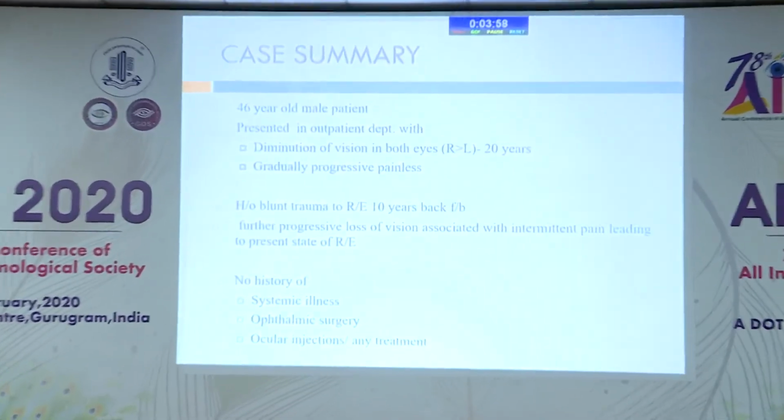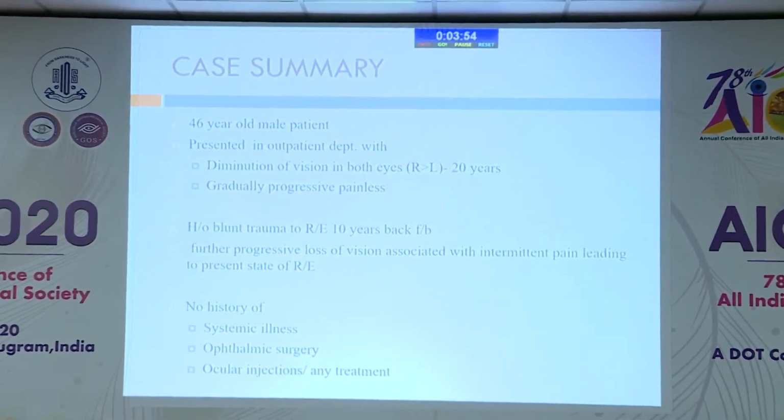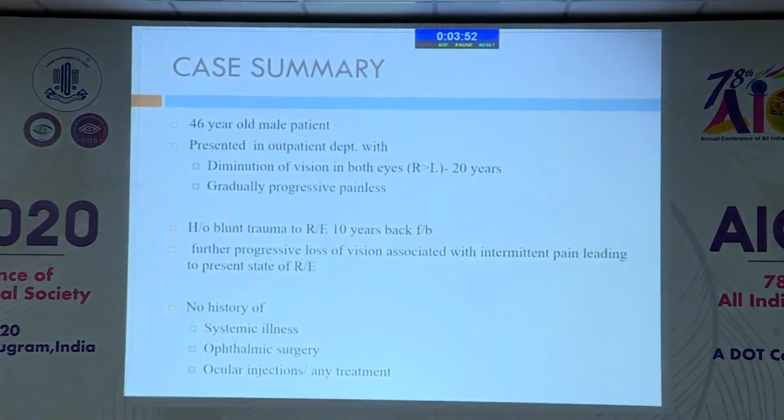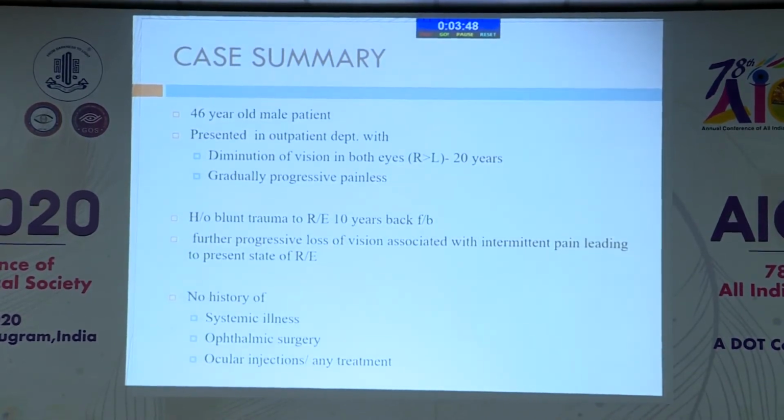A few months back, a 46-year-old male patient presented to the outpatient department with a complaint of diminution of vision in both eyes, right more than left, for the past 20 years, which was gradual, progressive, and painless. He then had a history of blunt trauma to the right eye 10 years back, followed by further progression of loss of vision with intermittent pain in the right eye, leading to the present state of the right eye.